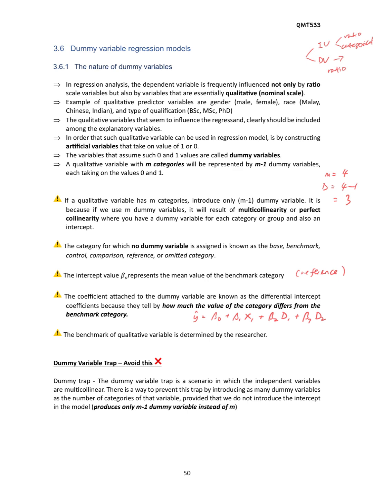So how do we interpret it? We will interpret it in terms of the comparison of that category with the reference category. So these coefficients are what we use to make the comparison of the category with the benchmark category. And then how do we determine the benchmark or the reference category?